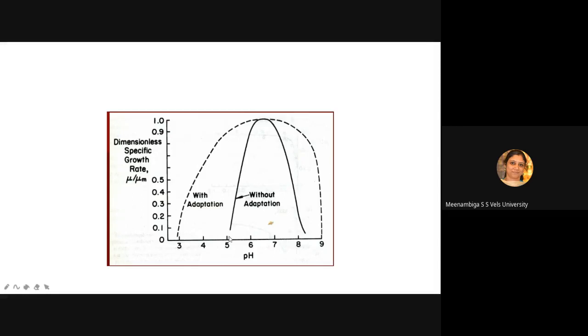But normal native organisms will have a short range of pH, only from 5 to 8, and the pH should not go beyond that. So the optimum pH should be 7. At that pH you will have the maximum specific growth rate. Okay, so this is the graph representing the pH. Is that clear?